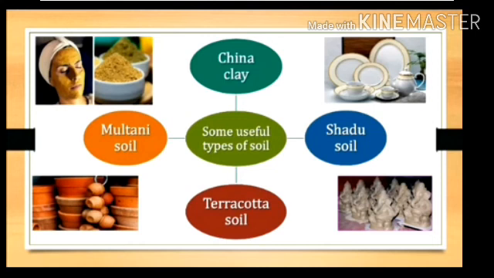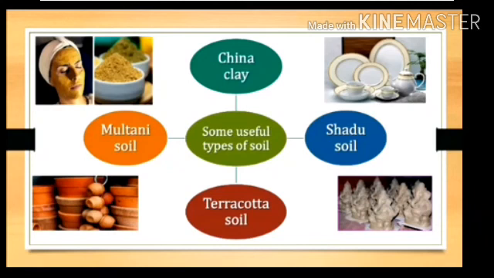Second one, shadow soil. It is also whitish in color. It is used for making statues and idols. Nowadays the Ganpati festival is there, and we are keeping the god's idol at home which is made from shadow soil. So that is the use of that soil.